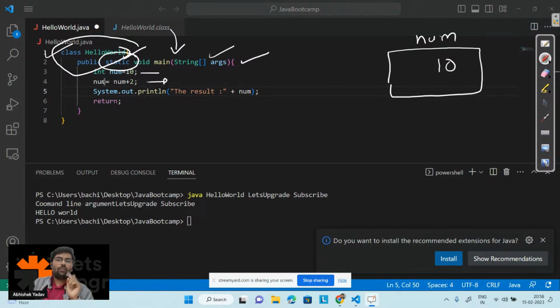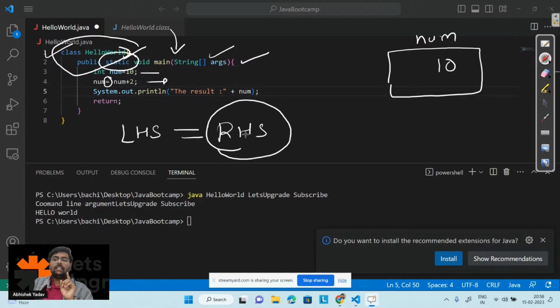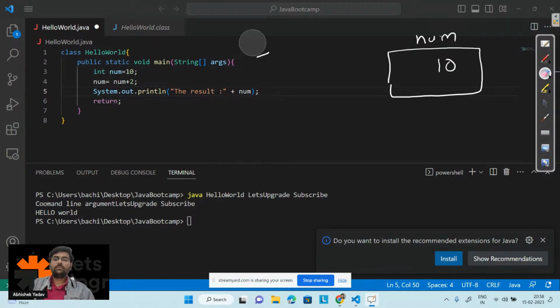At line number 4, you have the assignment operator. When you have the assignment operator, the important thing is what? You have two sides, that is left hand side and right hand side. The right hand side part will get executed first, and after getting the result of the right hand side part, I will store the result in the left hand side part. So what is the right hand side part here? The right hand side part is num plus 2.